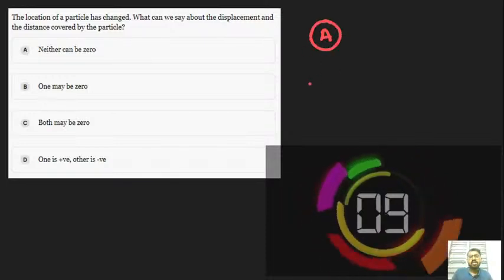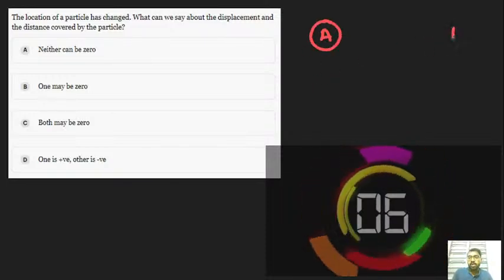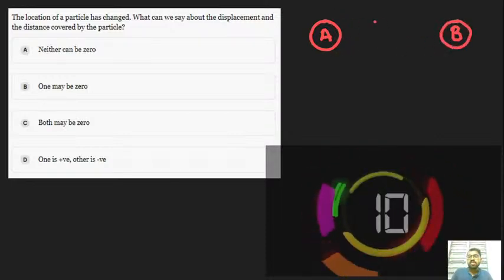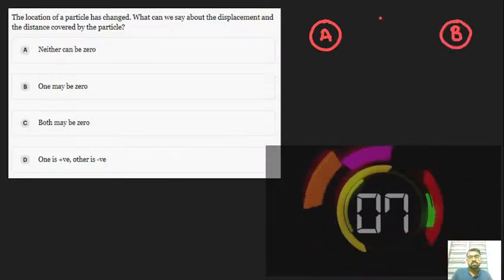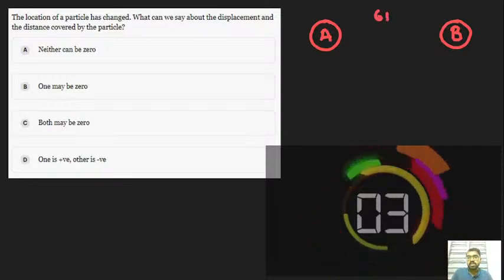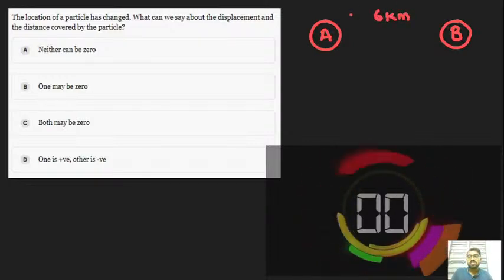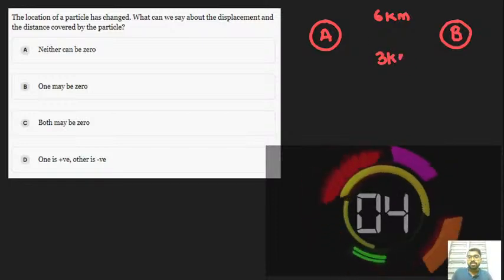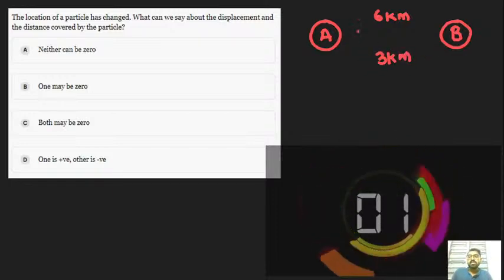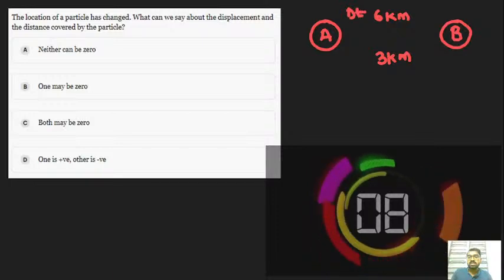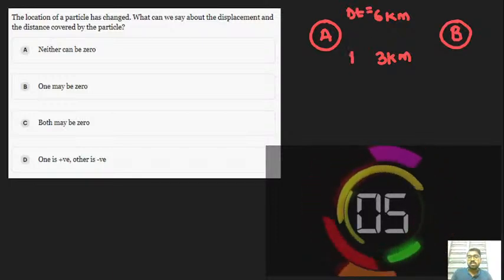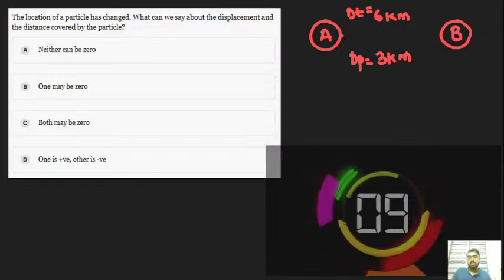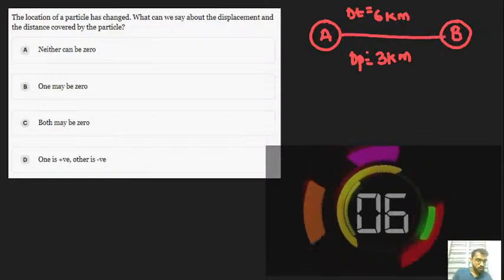One point is A, another point is B. So here the distance between A and B is nothing but 6 kilometer. So it is a distance. Okay. Displacement is about 3 kilometer. Okay. So this is displacement. This is distance. This is displacement. Got it? So this is the situation between A and B. Okay.